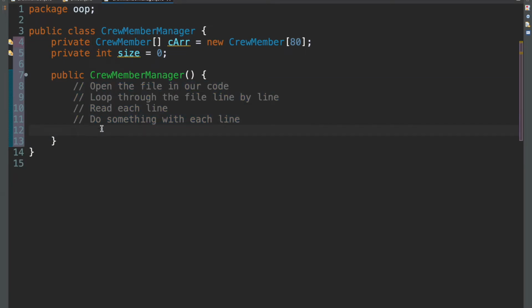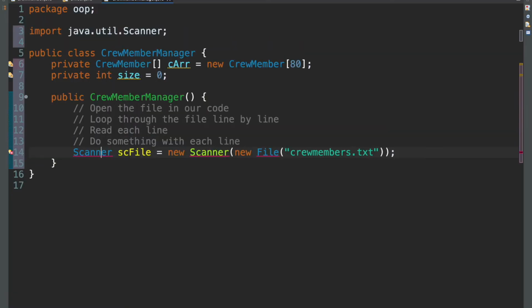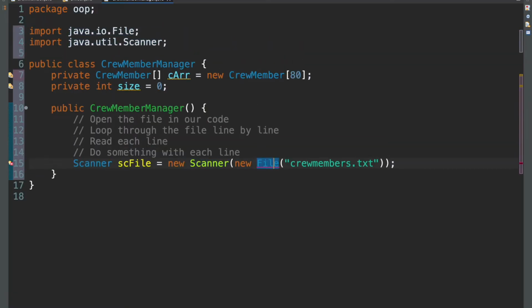Well, we need this class called scanner, right? The scanner object. I usually call mine sc file. You can call it whatever you want. And this is equal to new scanner, new file. And in our case, the file is called crew members.txt. So let me just import these. Okay. So we have our scanner and we have our file object. That's how we open our file.